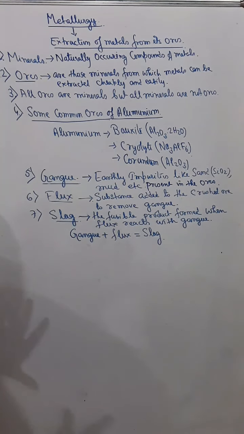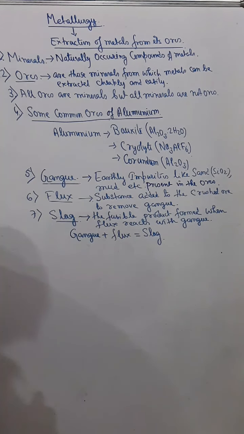The most common ores of aluminium are bauxite, chemically Al2O3.2H2O, that is hydrated aluminium oxide. Next is cryolite. Its formula is Na3AlF6, and chemically it is known as sodium aluminium hexafluoride. And corundum is simply aluminium oxide. So these are the three common ores of aluminium.